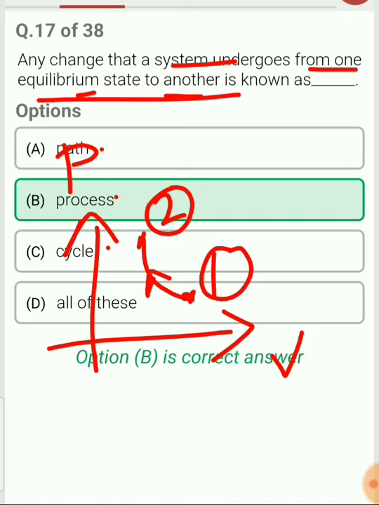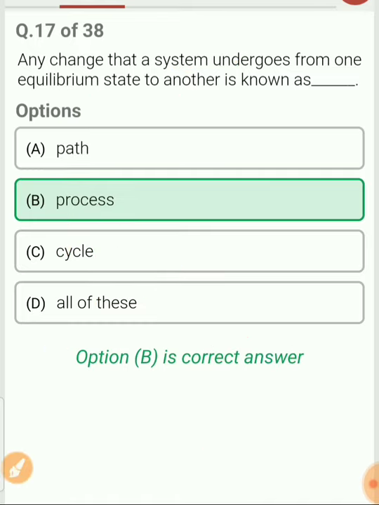Now a process will follow a certain path, right? So the direction in which the process proceeds is called the path. And what is a cycle? A cycle is a combination of processes in which the initial and final states are the same.